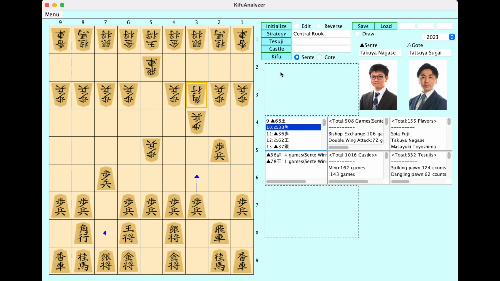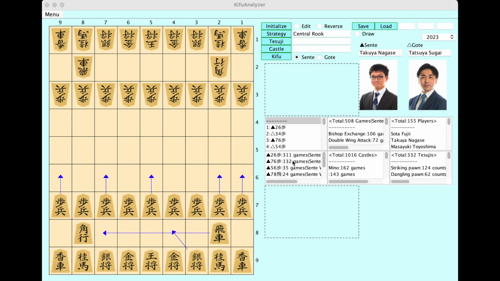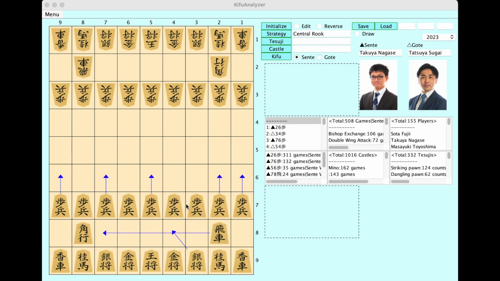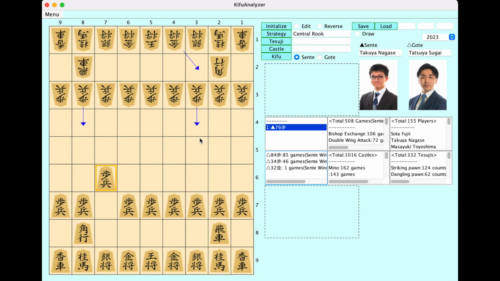This is one of the useful buttons, and this box shows which moves have been played in professional games. For example, in the initial position, the 2-6 pawn is the most popular move, and second is pushing the bishop pawn. And in this position, pushing the rook pawn and pushing the bishop pawn. And there is one game of moving the gold. So this is one of the interesting pieces of information.